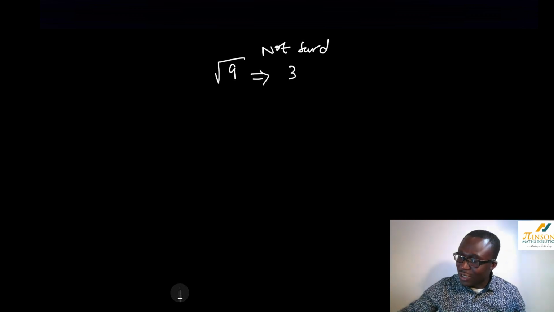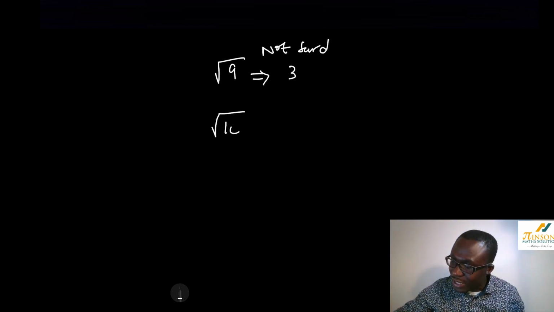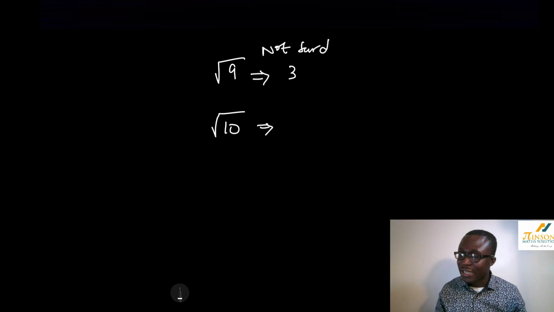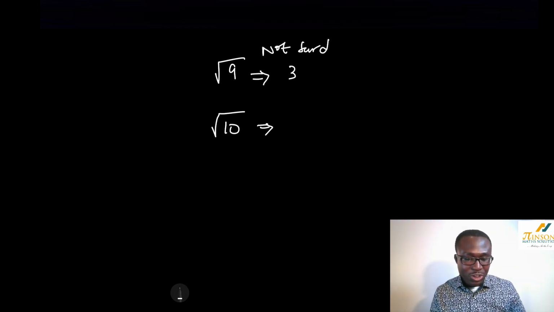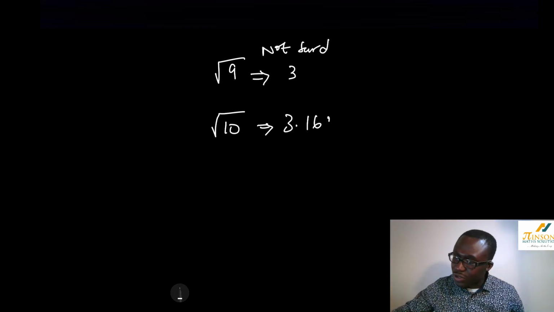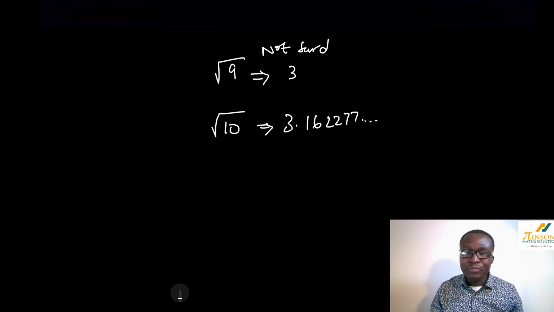So not a surd. If I check square root of 10, can I write square root of 10 as a whole number? No, of course. If you check with our calculator, you'll notice that it tells me it's 3.162277, and it keeps on going. It does not stop. It does not terminate. It goes on forever. This is very important to understand in surds.